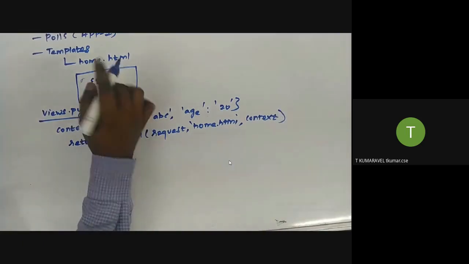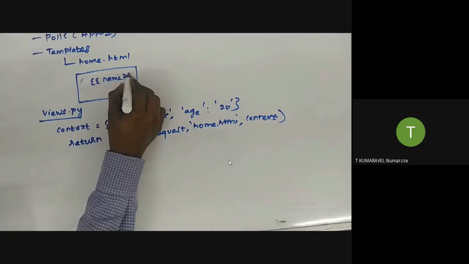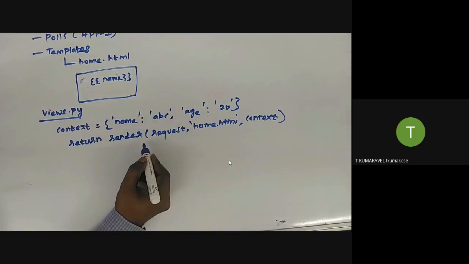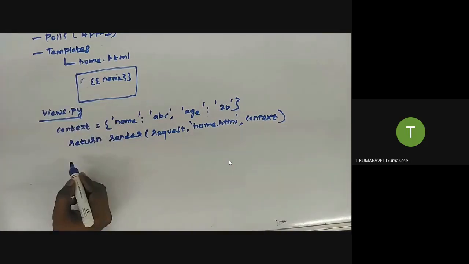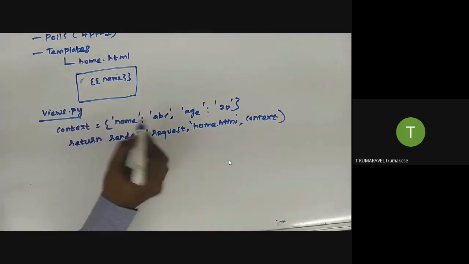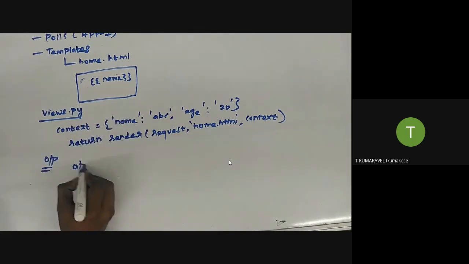The HTML file is associated with the variable called name. Whenever it invokes the respective HTML file, the value associated with the key is going to be printed. So the output is ABC. This is one way you can implement the template.